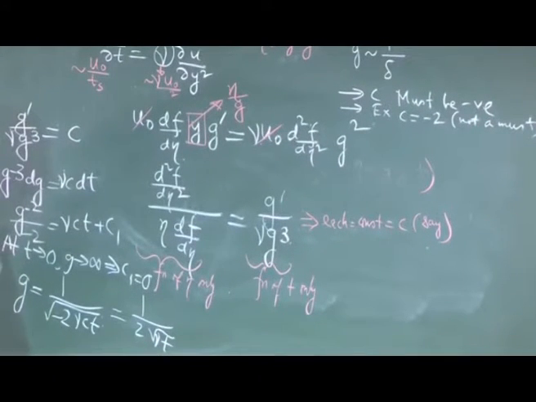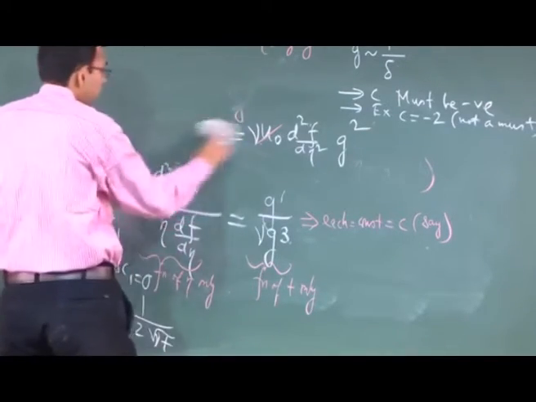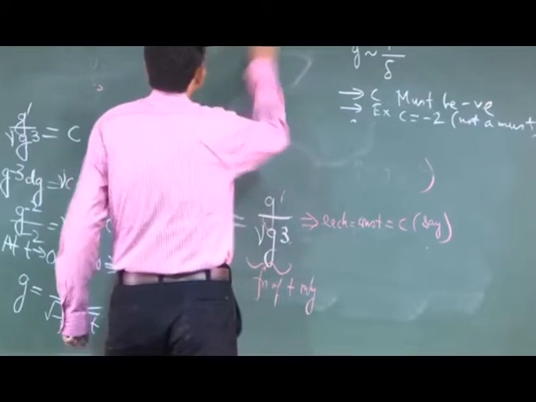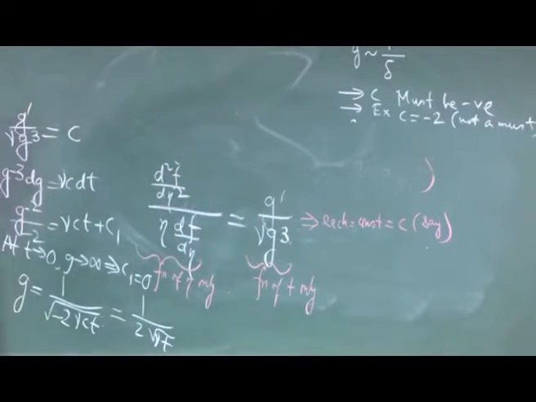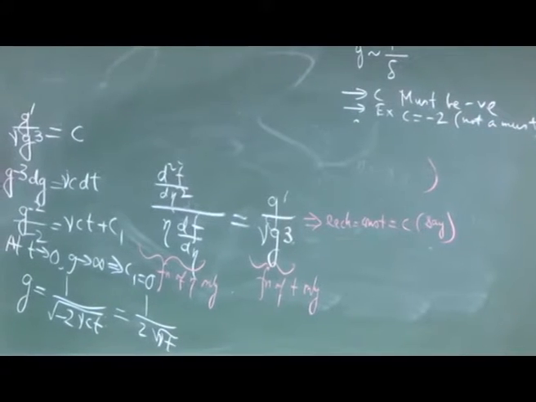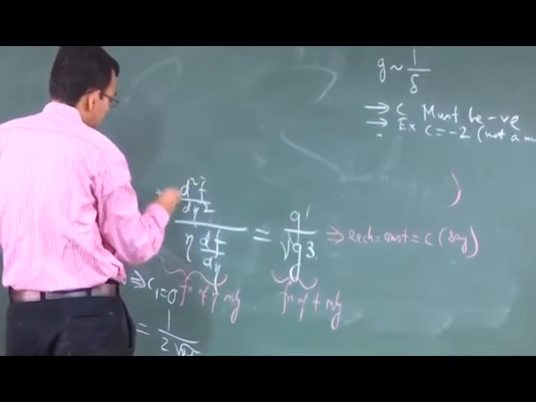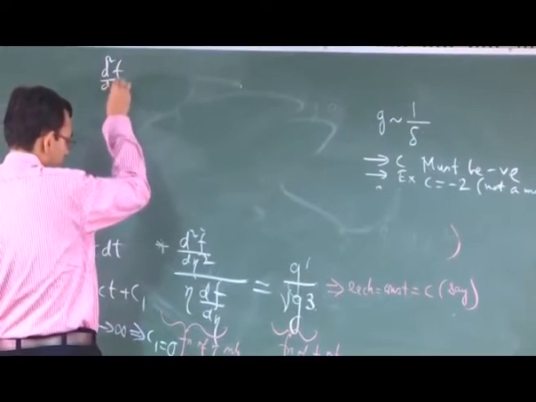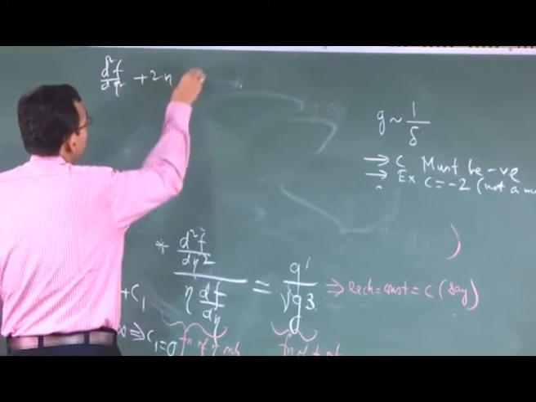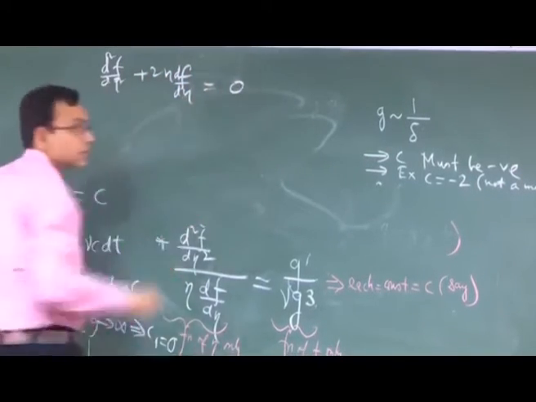So, if you take c equal to -2, then from this equation you will get d2f d eta 2 plus 2 eta df d eta is equal to 0.